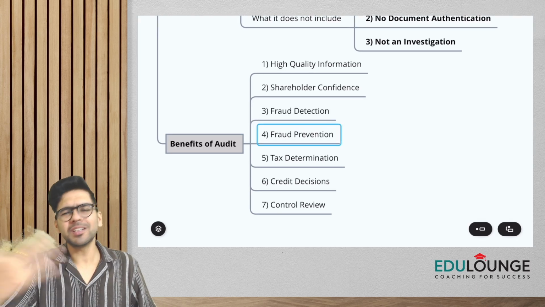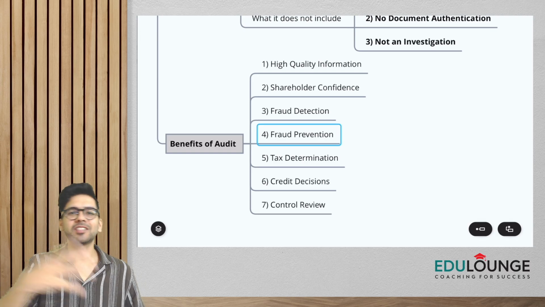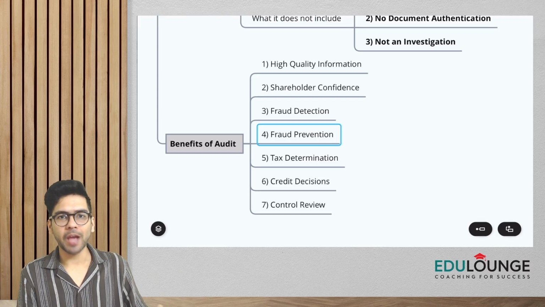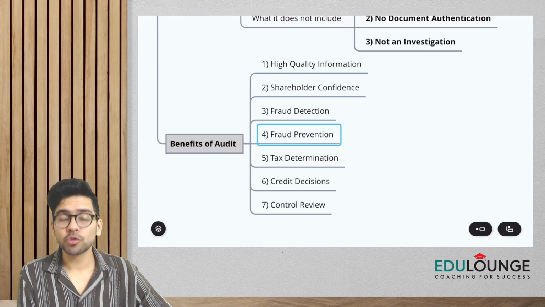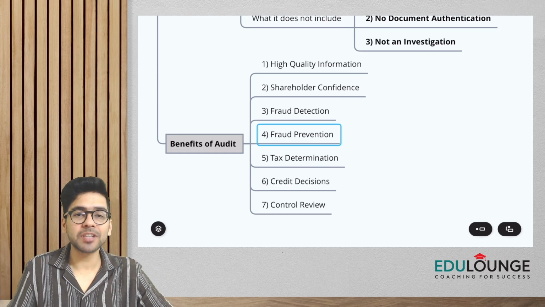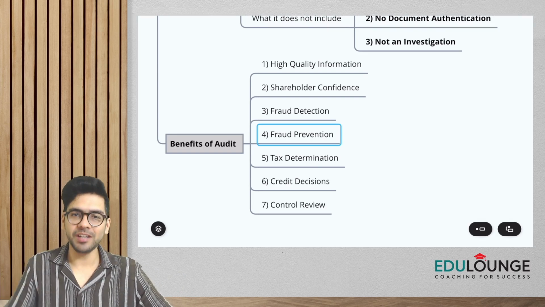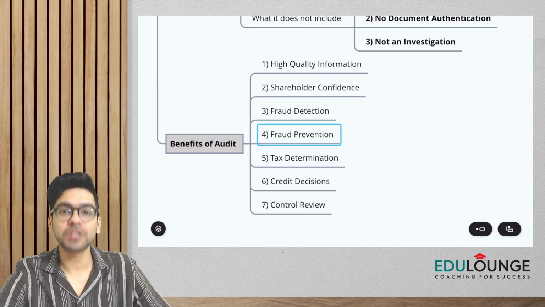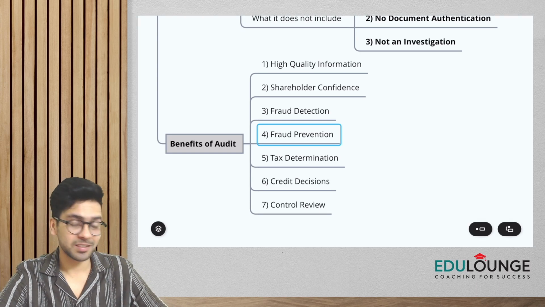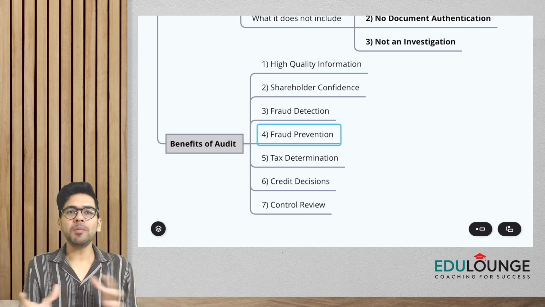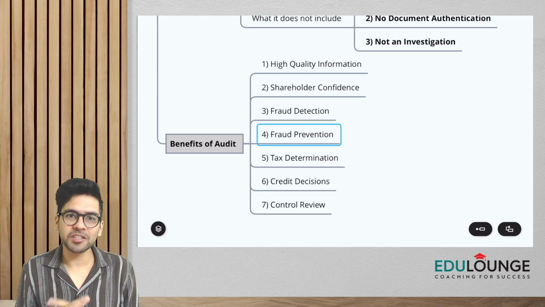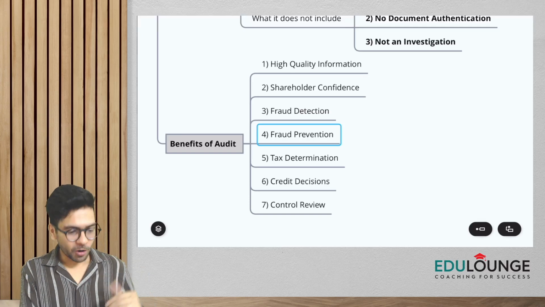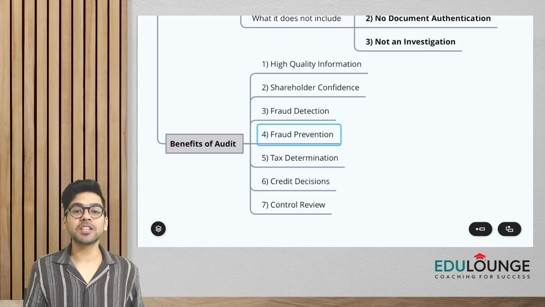So in very simple terms, guys, let's say I happen to be an employee of an entity, and I know that in this entity we have audits. If I have a malicious intention in my mind, but I know that in this company we always have the audit, that even if I commit some fraud, I would be caught, then probably I would not indulge in such activities. So remember, guys, that auditing helps in fraud prevention as well as fraud detection.